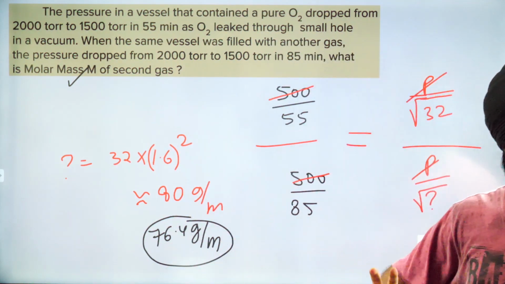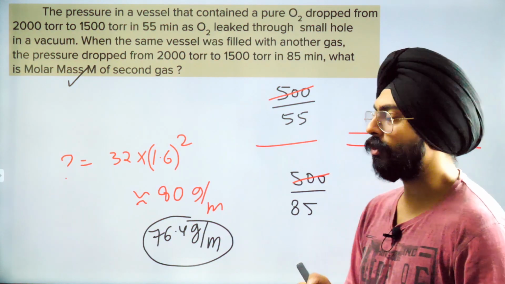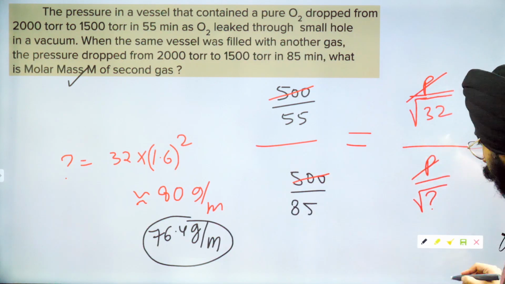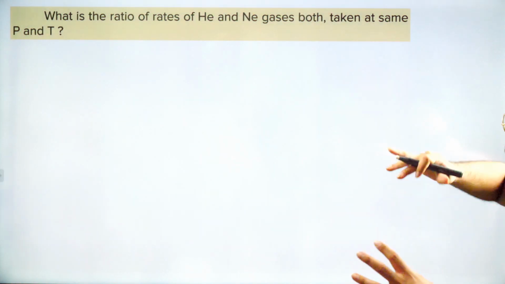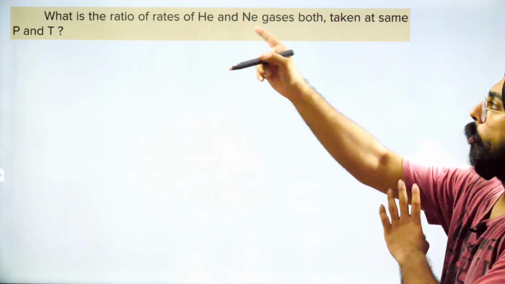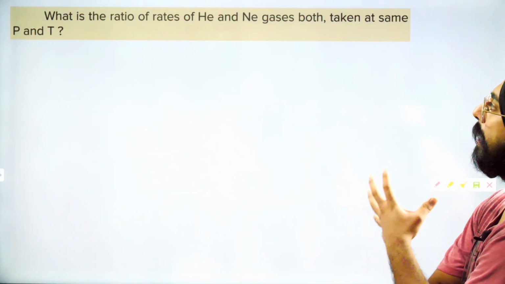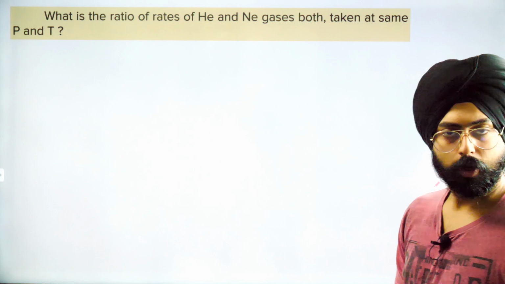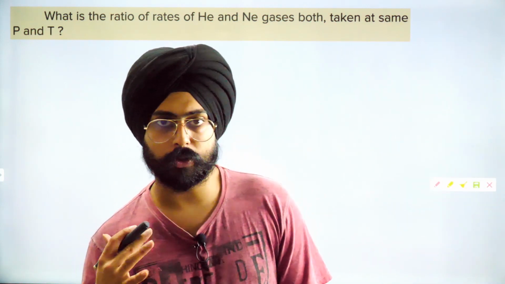Nice question, right? So right away, this tells us how exactly we're supposed to use Graham's law of diffusion. Let's do another question, which is a little simpler, not as difficult, but again teaches us about Graham's law of diffusion. What is the ratio of the rates of helium and neon gases, both taken at the same pressure and temperature? So the conditions of pressure are the same, the conditions of temperature are the same.